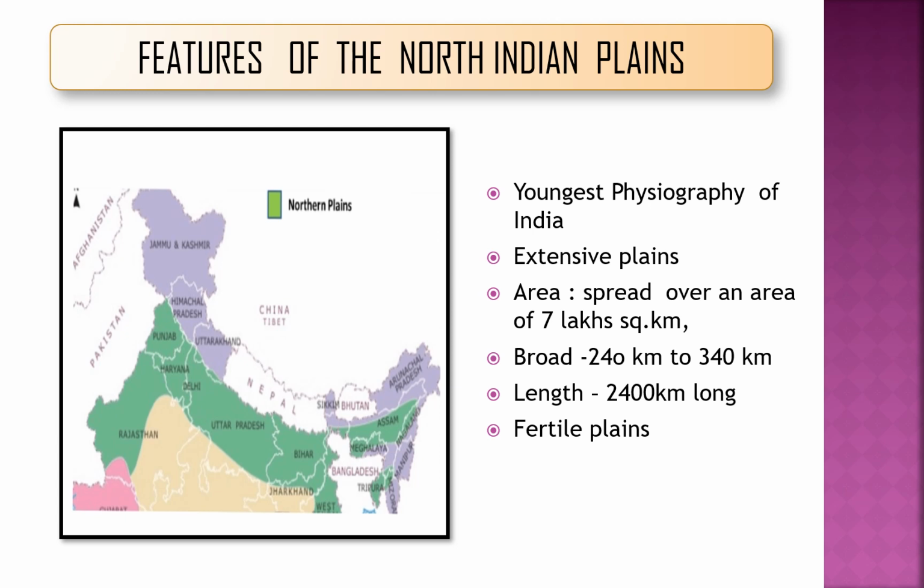As you can see in the map, the green colored area is occupied by the northern plain. It spreads over an area of 7 lakh square kilometers. The plain is about 2400 kilometers long and 240 to 340 kilometers broad. It is considered one of the youngest physiographic regions of India. The northern plains have fertile soil which is needed to grow crops. Now let's see a small video about the northern plain.